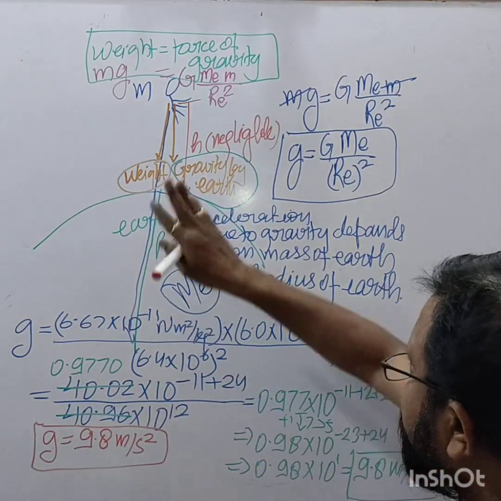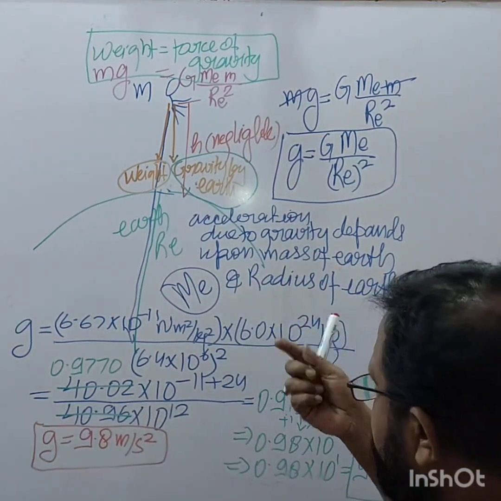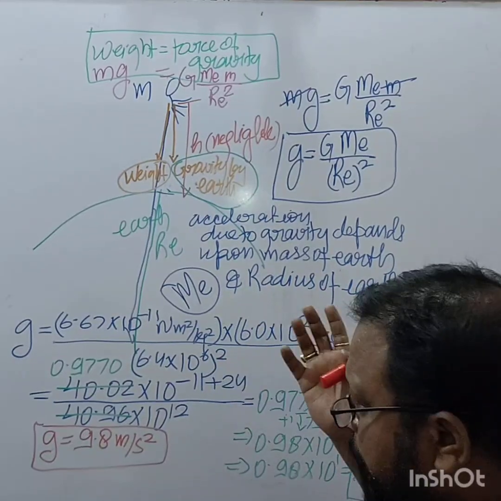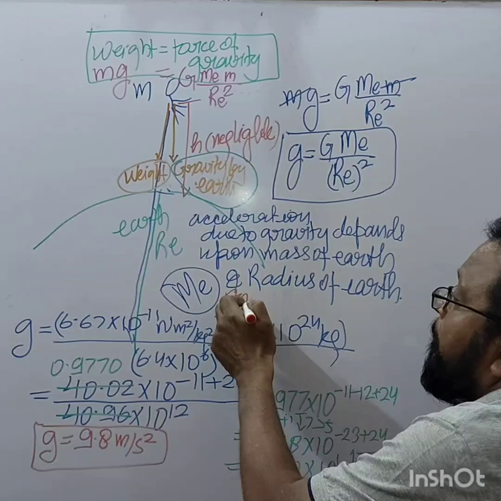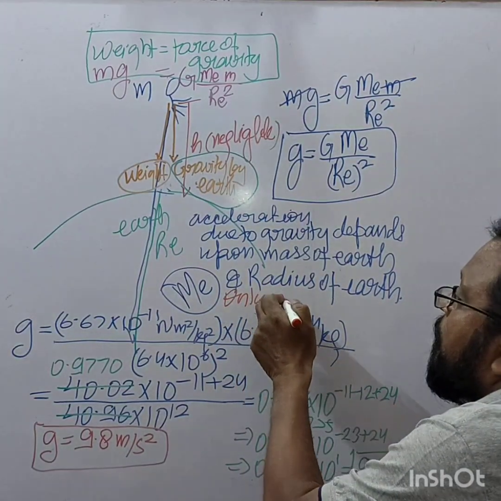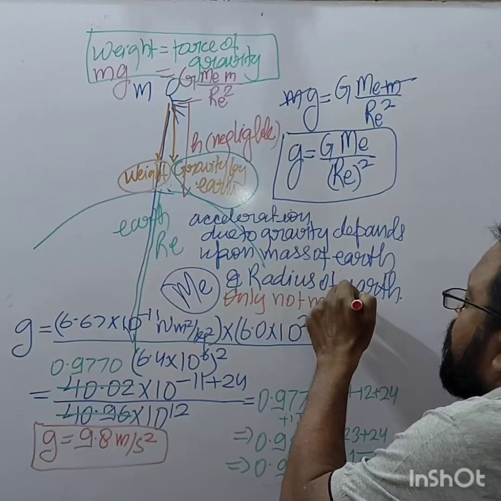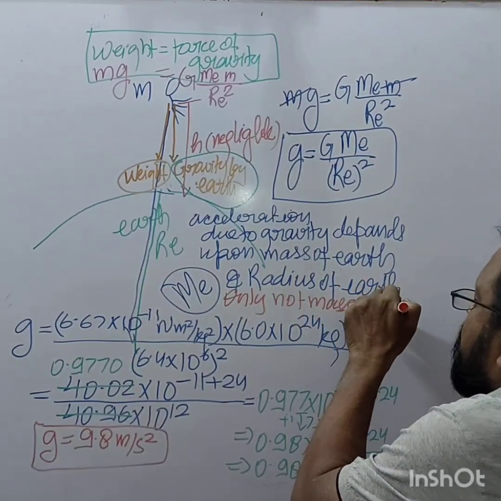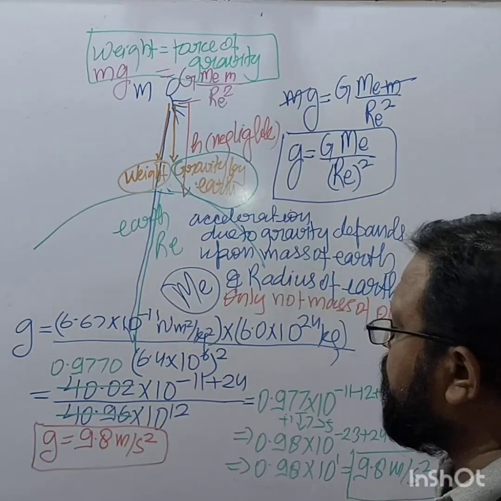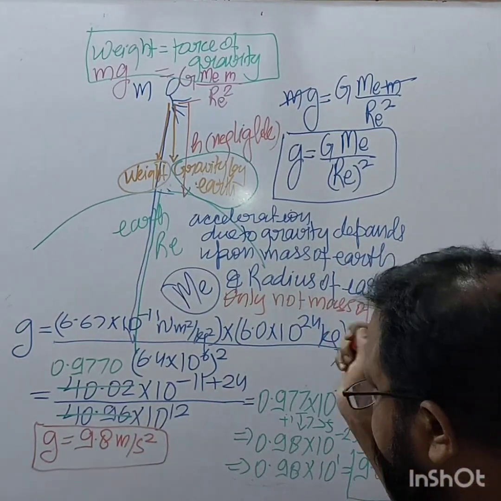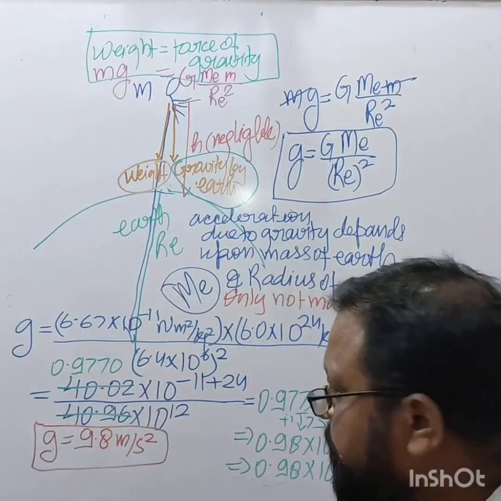So this is how we can get the value of g. Acceleration due to gravity depends upon the mass of Earth and radius of Earth only, not mass of the object, right? I hope you understand this.